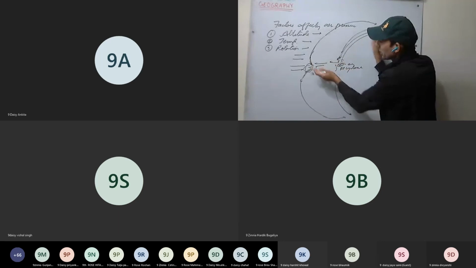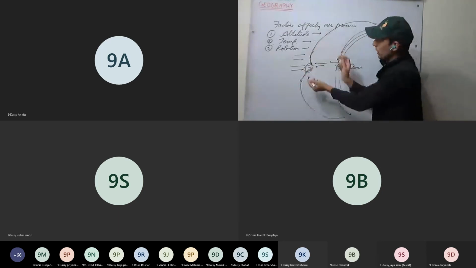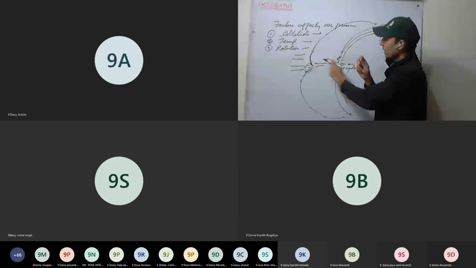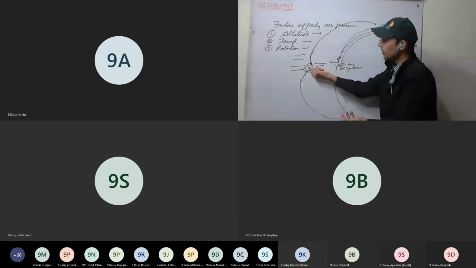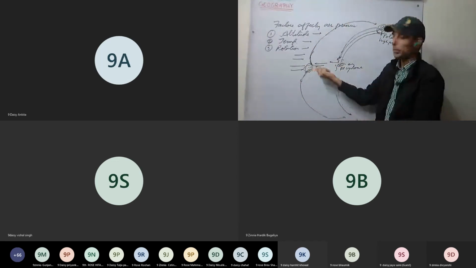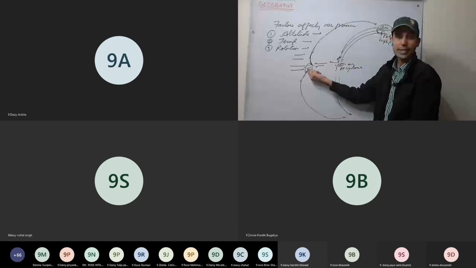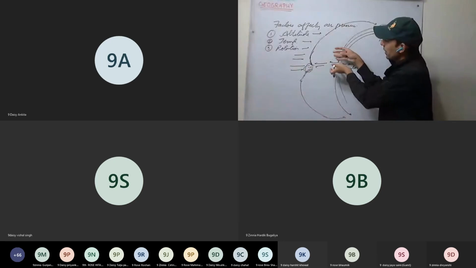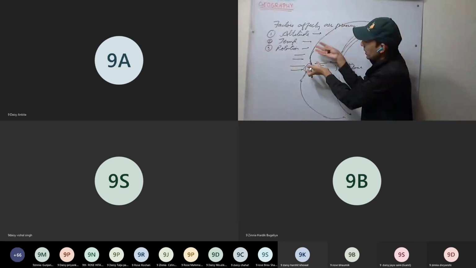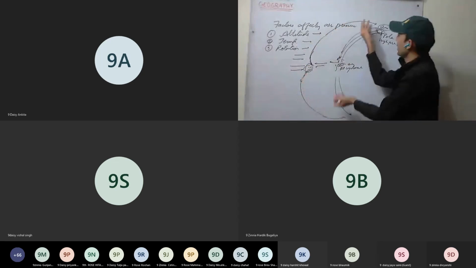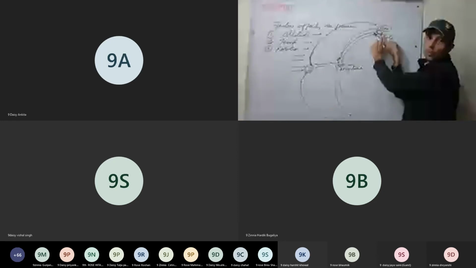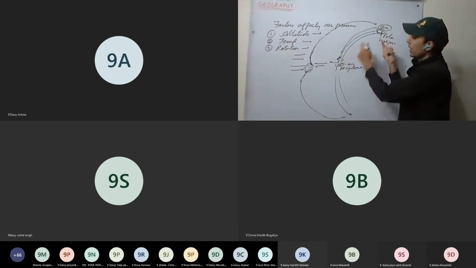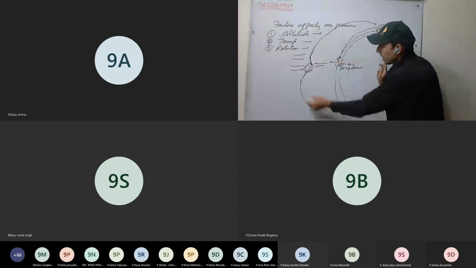Now this air which is diverging in the top atmosphere, here there is a zone of divergence. Here zone of convergence, air converges. It rises up, now it diverges. Here we have a zone of divergence, that is, an anticyclone is formed. Here a cyclone is formed, here an anticyclone is formed. So here it converges, rises, gets cooled, and then diverges. And this air rushes towards the pole. And from the pole, it rushes towards the low pressure. This is how circulation of air takes place.